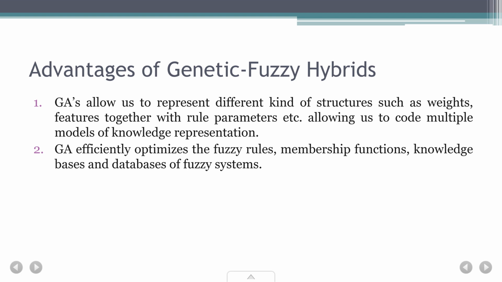Whatever if then rules and membership functions you have in the knowledge bases, or the databases, whatever information you have, it efficiently optimizes the fuzzy rules. It improves the performance of the traditional fuzzy systems that we had. It improves it drastically and gives us better performance. That's the advantage of having a genetic fuzzy hybrid.